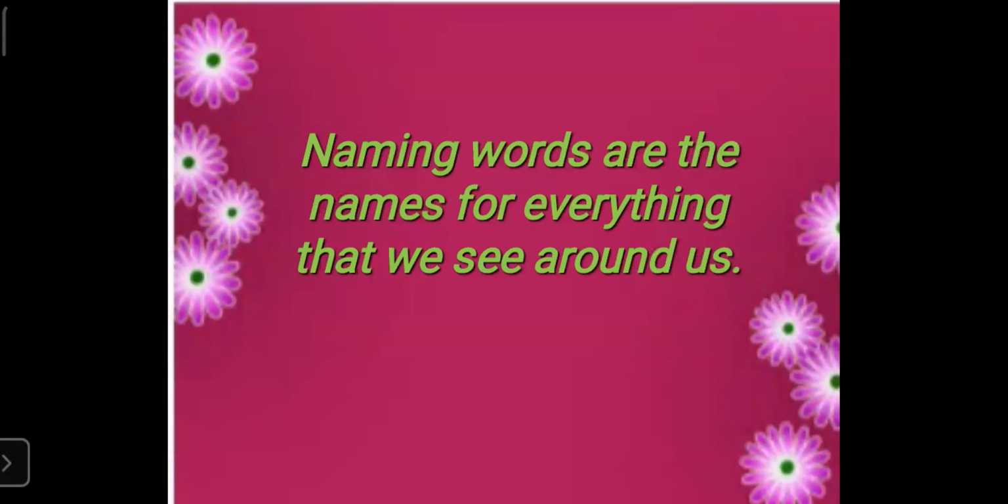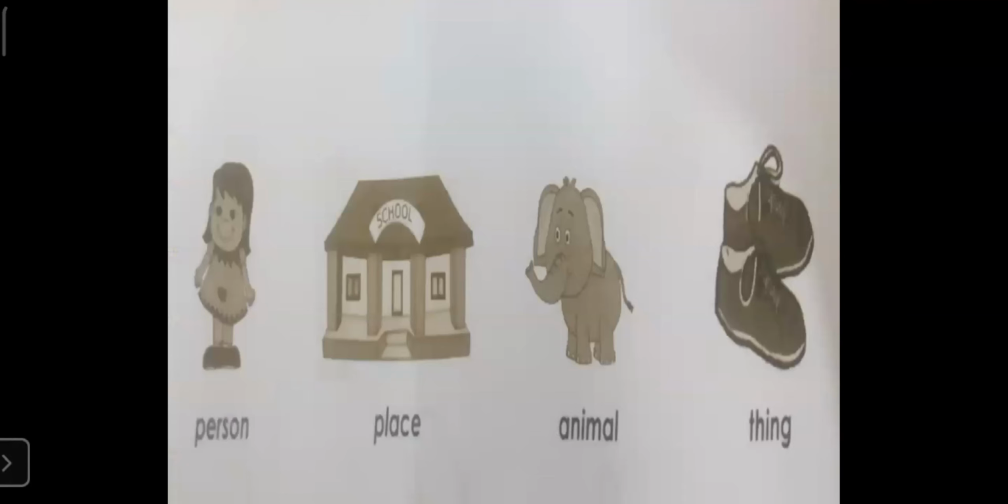Naming words are the names for everything that we see around us. For example, name of a person, place, animal and thing. In this picture, you can see first picture is of a child, of a girl. So girl is a naming word.